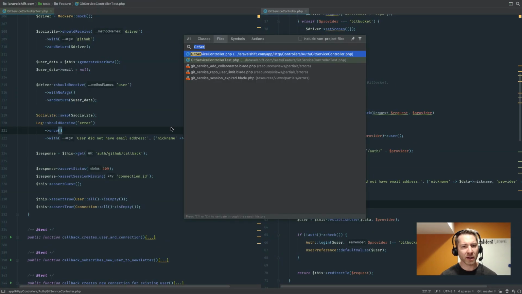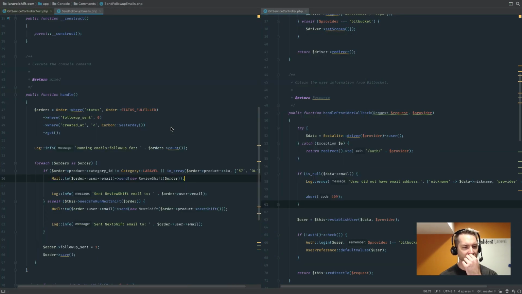So let's go back and take a look at this follow-up emails bit. I could write a test for this particular console command. It would be a fair amount of setup because I would want to obviously seed the test database with a lot of different records to make sure different things were happening. But again, because I feel pretty confident that null can never be introduced into the application, it's not necessarily something that's going to kind of keep me up at night.